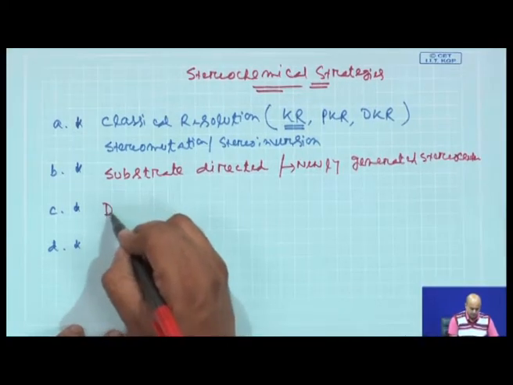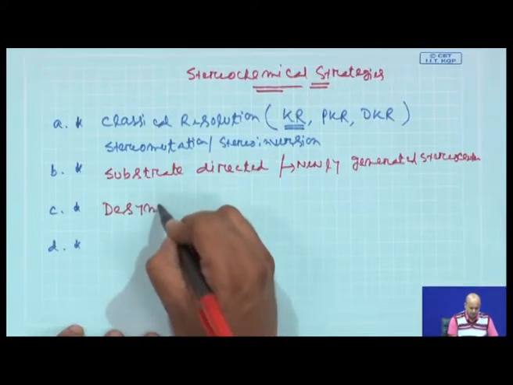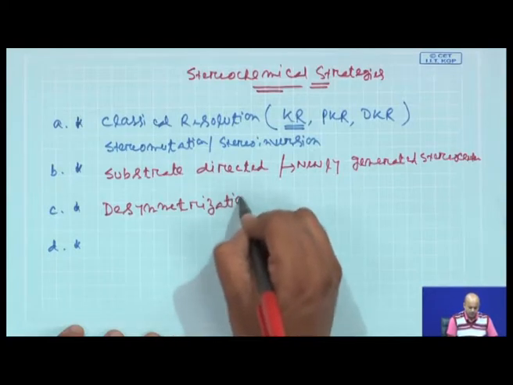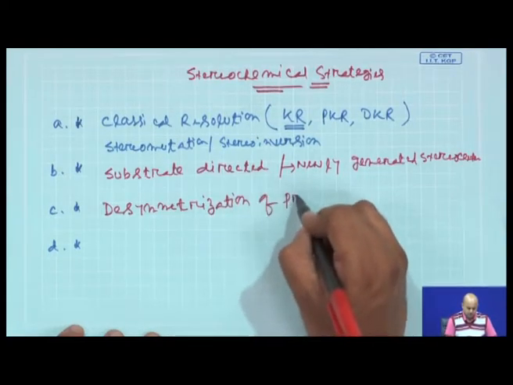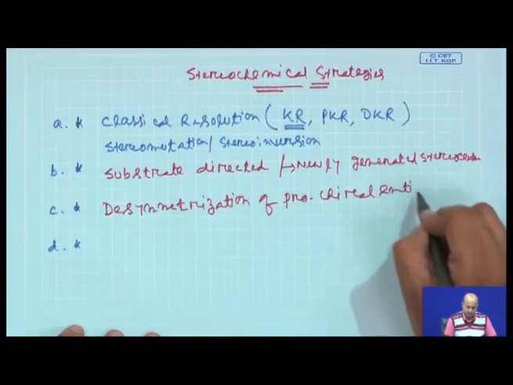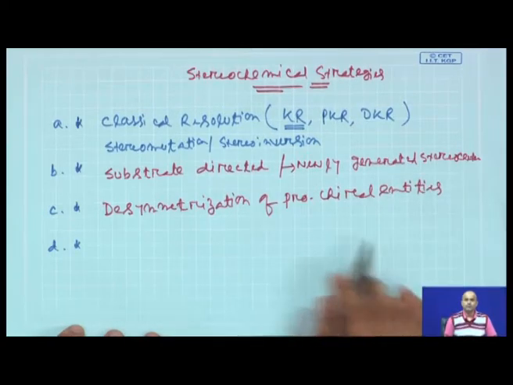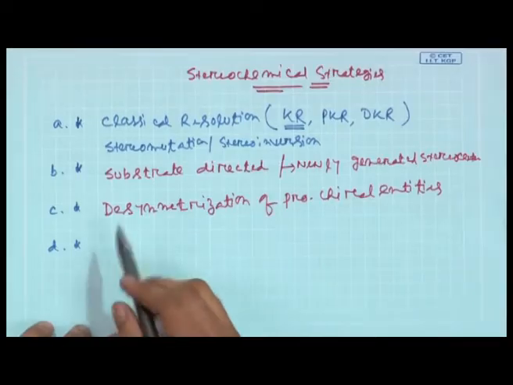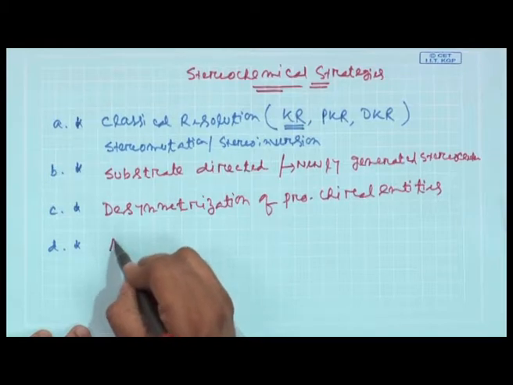We have explained this a little bit, but we did not talk about it in detail. We said that if you have a prochiral unit, you can do a desymmetrization of prochiral entities to bring new stereocenters. We have explained in certain examples, like a symmetrical molecule with a sigma v, where both the groups are enantiotopic, you can do a sequential reaction at one end or the other end, and create 2 enantiomers.